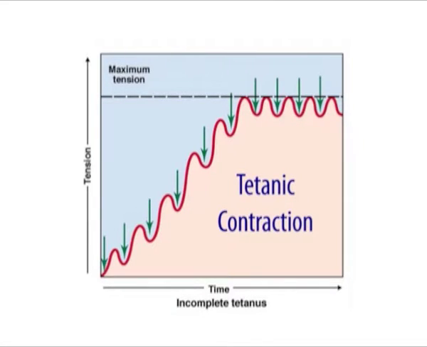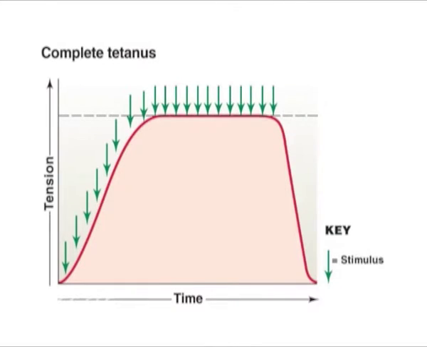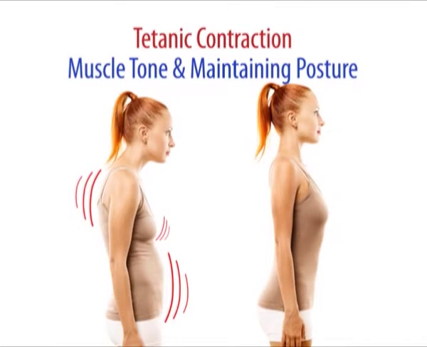If stimuli are delivered slowly enough, the tension in the muscle will relax between successive twitches. If stimuli are delivered at high frequency, the twitches will overlap, resulting in tetanic contraction. When tetanized, the contracting tension in the muscle remains constant in a steady state. This is the maximal possible contraction. During tetanic contractions, muscles can shorten, lengthen, or remain constant length. Muscles may exhibit some level of tetanic activity, leading to muscle tone in order to maintain posture.